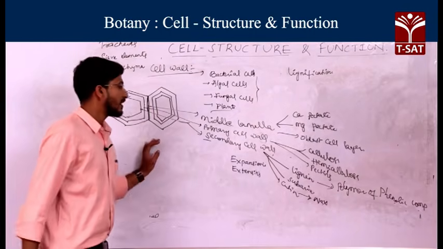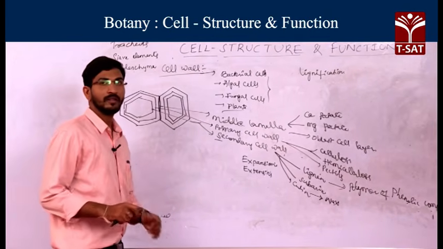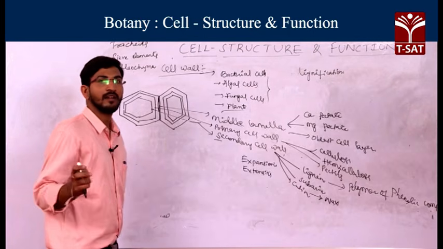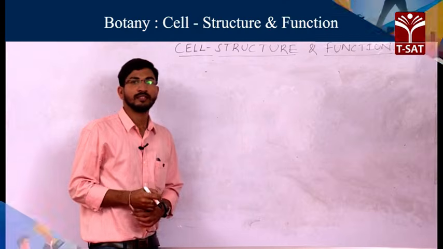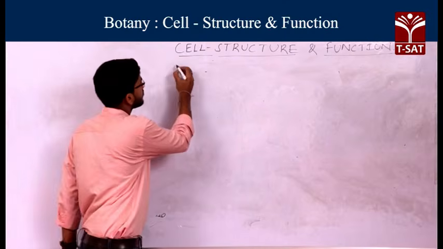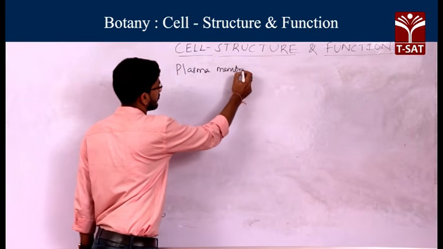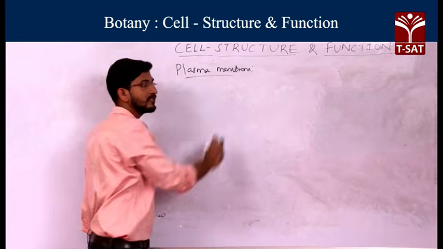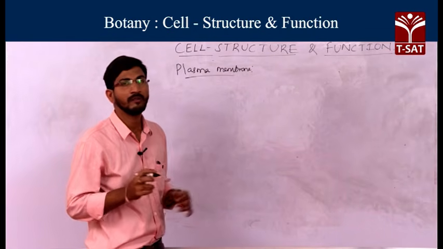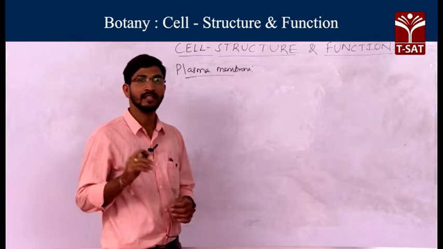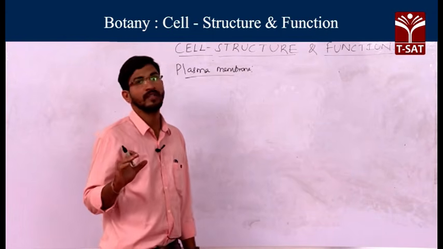So these are some of the layers present in the plant cell wall. Next we will move into the plasma membrane. From here, the cell organelles are similar in plant cells and animal cells. So the next structure is the plasma membrane. So what is this plasma membrane actually? All living cells contain this plasma membrane. This plasma membrane is elastic in nature. It generally surrounds the protoplasm of the living cell.